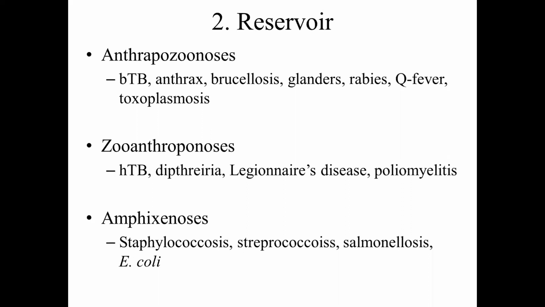Zoo means animal, anthropo means human. Zooanthroponosis means infections invariably transmitted within the human population, from one human to another. Animals coming accidentally in contact with the infected human and getting the infection is known as zooanthroponosis.